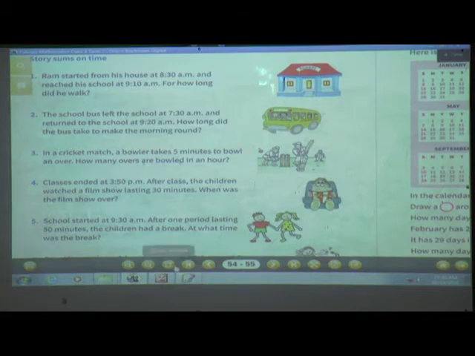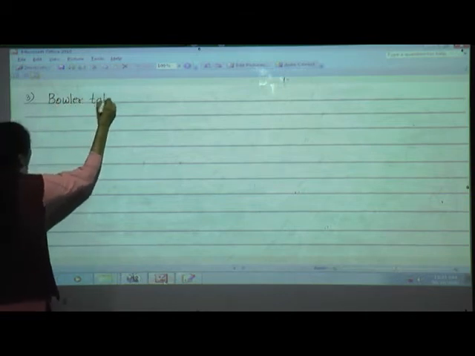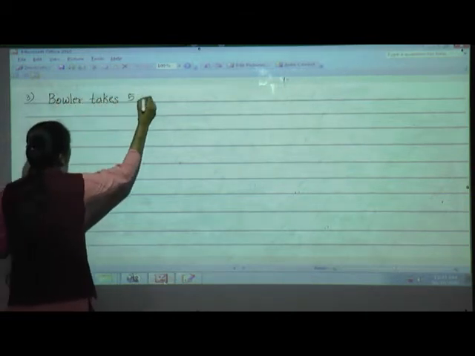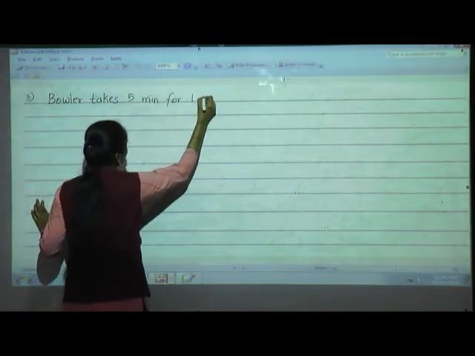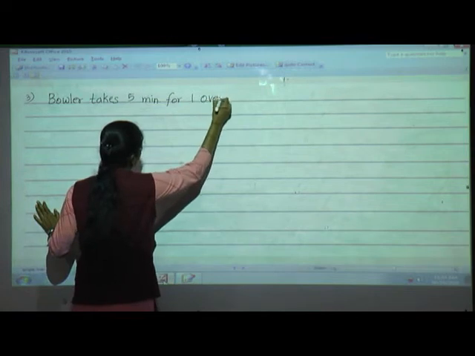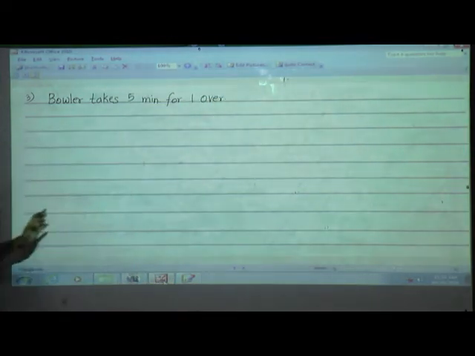First we'll write, in 5 minutes the bowler takes 5 minutes for 1 over. Means in 5 minutes, 1 over.